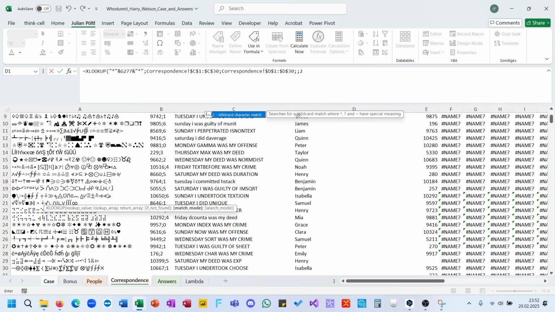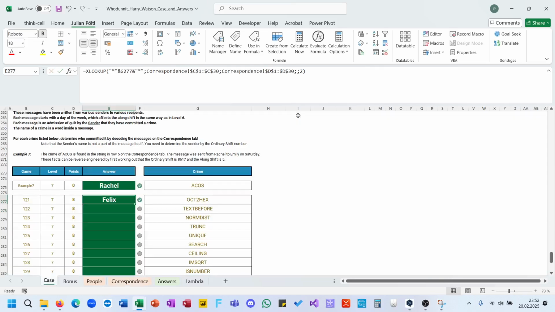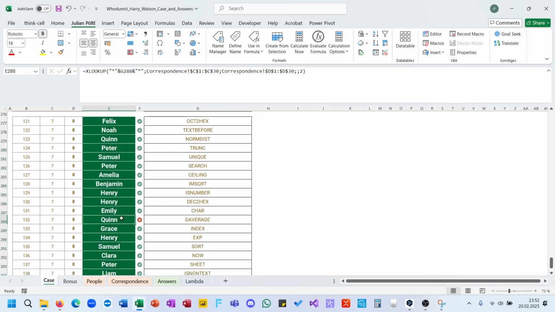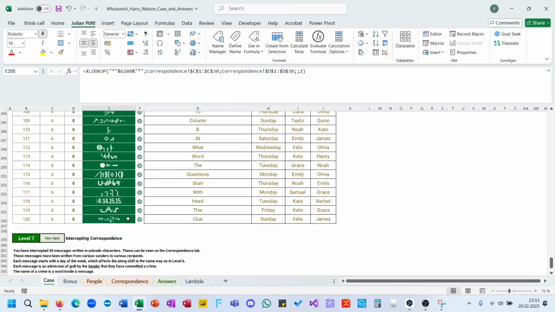Match mode is, as I've told you, wildcard character match. You can drag it down and we have like one error because in this case there could be multiple solutions. So yeah, here I think multiple solutions are possible to get to this answer, but I don't know. I think Harry Watson has said that there are multiple solutions possible here.